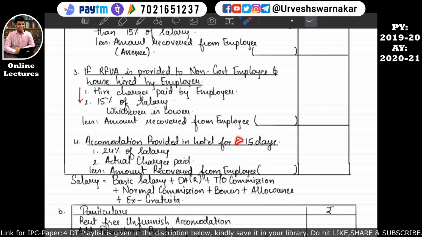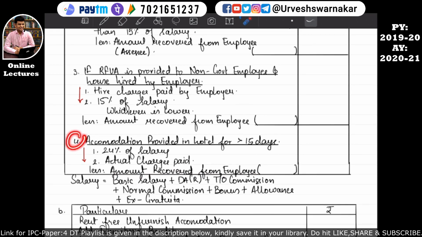Then if it is for more than 15 days, in our case the head officer is going to stay in the hotel for 30 days, then how will the non-monetary perquisite value be derived? It will be derived with the help of this formula, which says that 24% of the salary or the actual amount paid, whichever is lower, will be considered over here, and further it will be reduced by the amount recovered from the employee. I hope this is quite clear. So now let's revise point number 4.